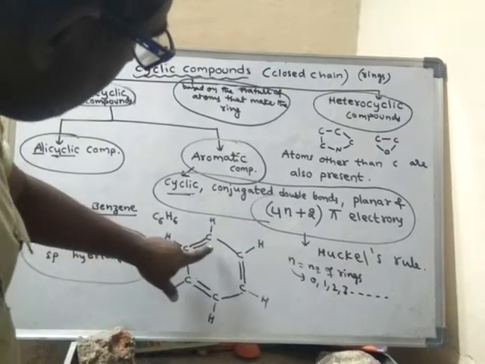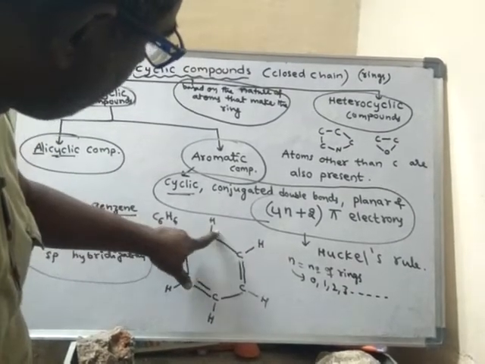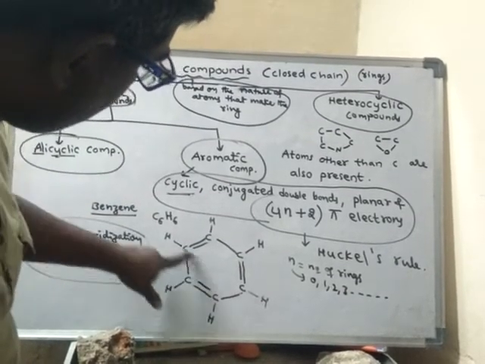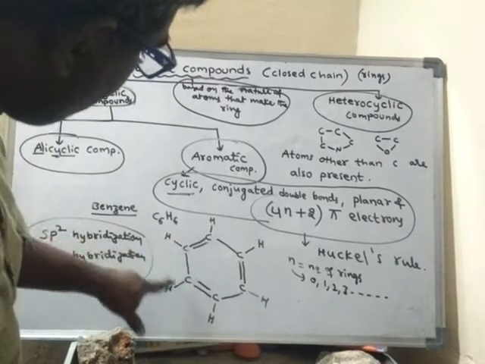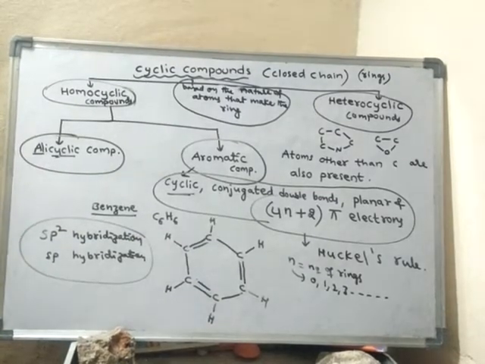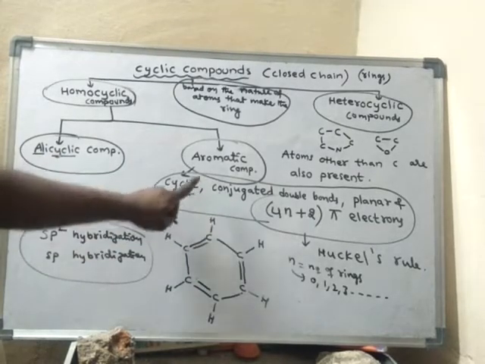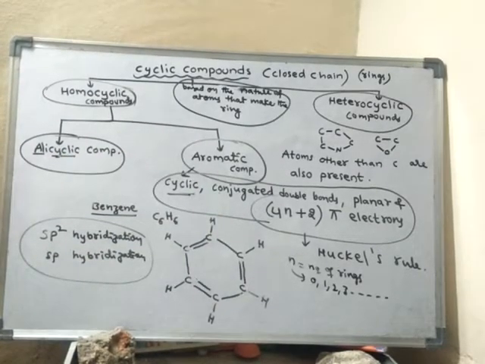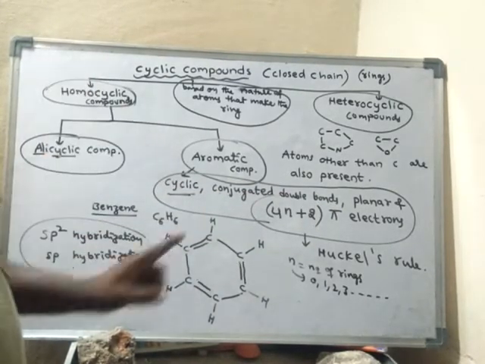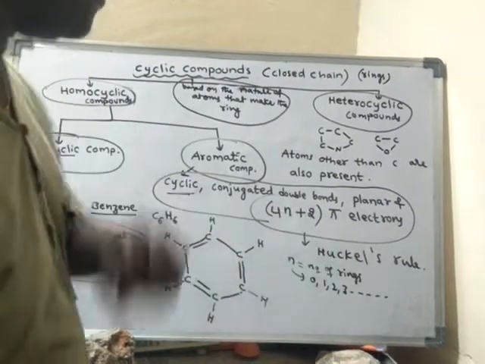See, look here. This is a planar structure. So the entire molecule is planar. Okay, if the entire molecule is planar, then only it will be aromatic. Otherwise it won't be aromatic. So these are the things a molecule must possess to be aromatic. Okay, and 4n plus 2 pi electrons.